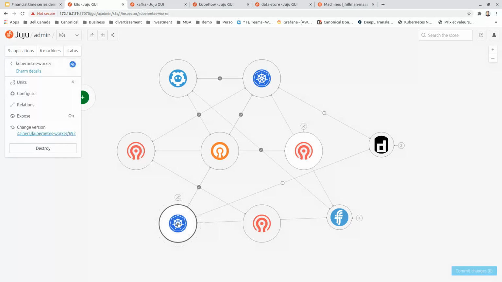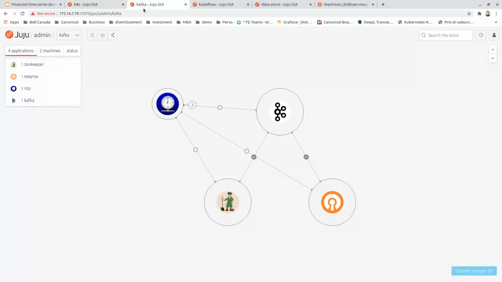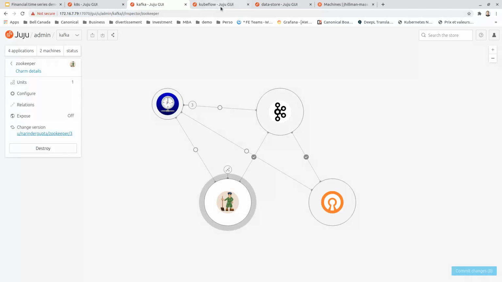So we can see the Kubernetes workers, charm, Ceph monitors, the OSD, and the Ceph Rados gateway for the S3 object storage. The Kafka environment, where we can see the Kafka messaging bus service, with Zookeeper as a backend.